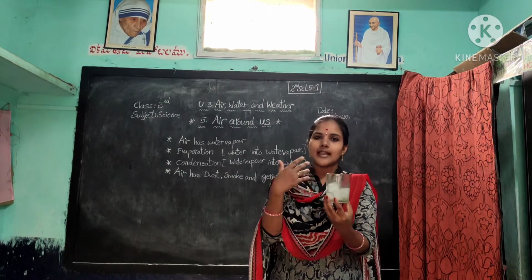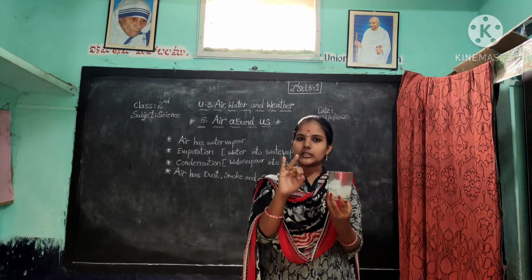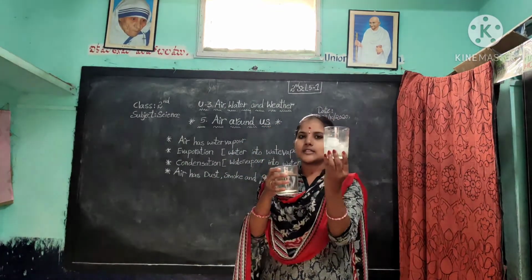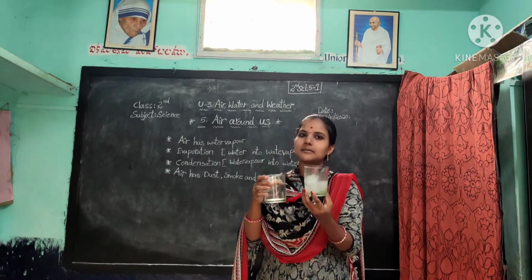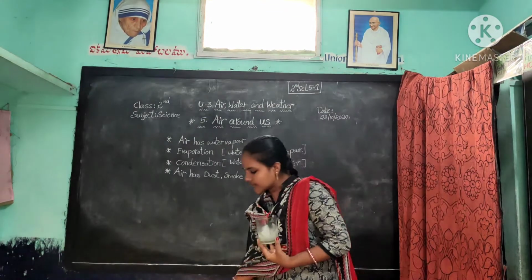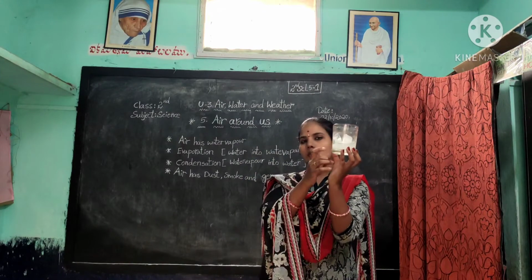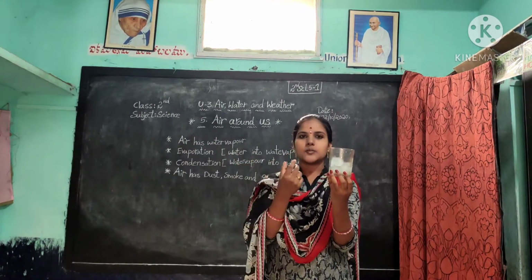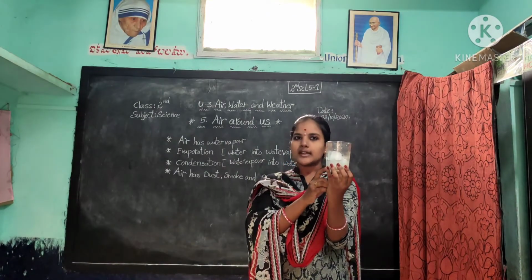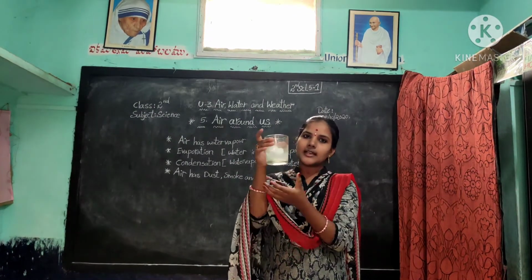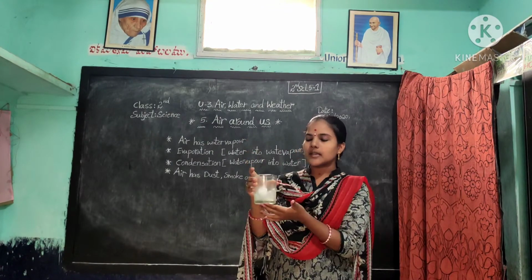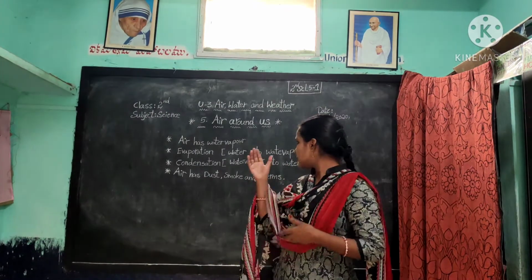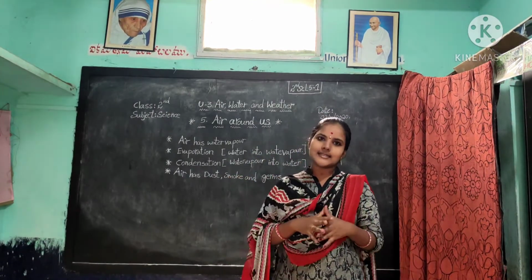Once again, I explain the experiment. First of all, you take two glasses, and one glass is filled with water and another glass is filled with ice cubes. After some time, you observe the glass filled with ice cubes has small water drops on the outside. This is because the water vapor in the atmosphere changes into small water drops when it touches the cold glass. The change of water vapor into water is called condensation.